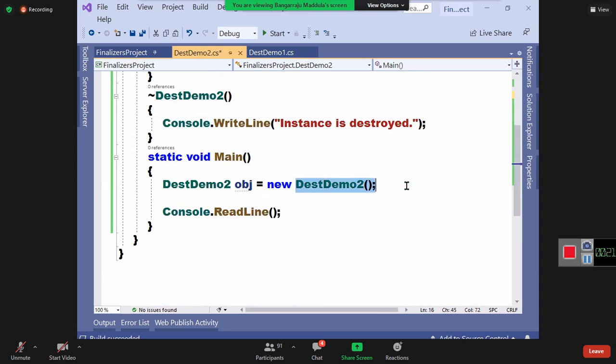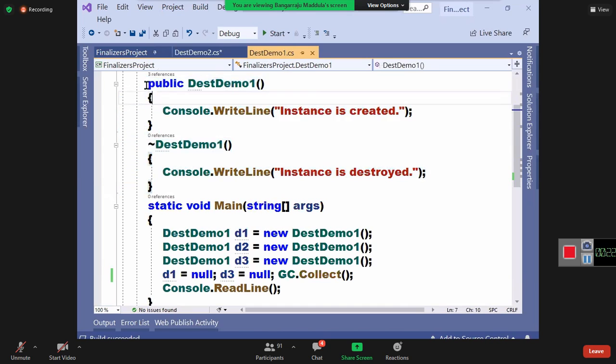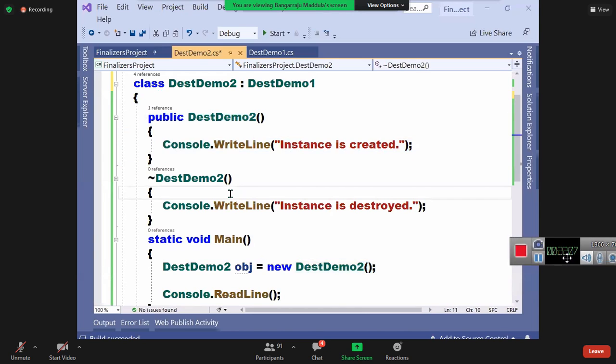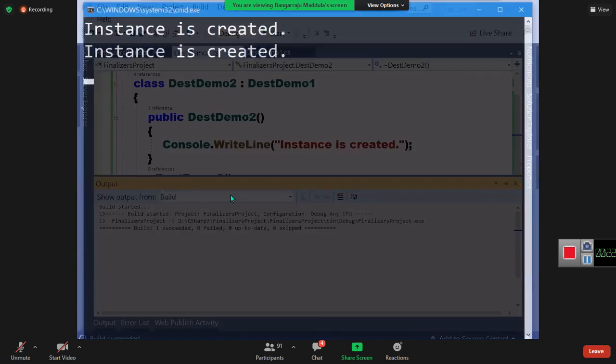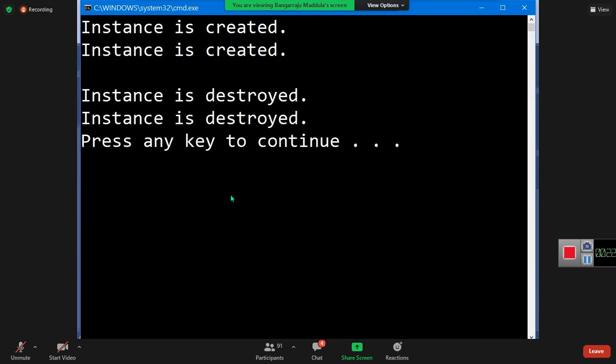So when I create this instance now, how many times will it print the message instance created? Two times. Why two times? First the parent class constructor, afterwards the child class constructor. We debugged and observed all those things. Are you clear? Now the new thing I am trying to tell is that not only the constructor, the finalizer also gets called. Okay, which one executes first? Tell me, parent class constructor first or child class constructor first? Parent class constructor, afterwards the child class.